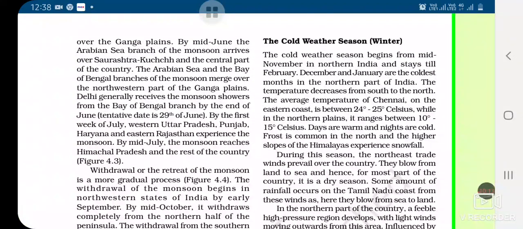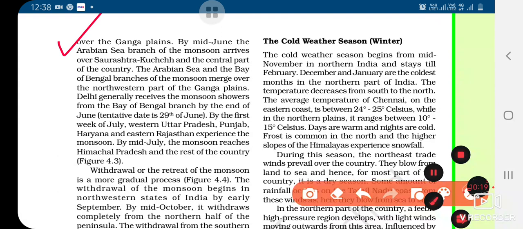Now, when these winds deflect towards the west over the Ganga plain, by mid-June, the Arabian Sea branch of the monsoon arrives over Saurashtra, Kutch and the central part of the country.